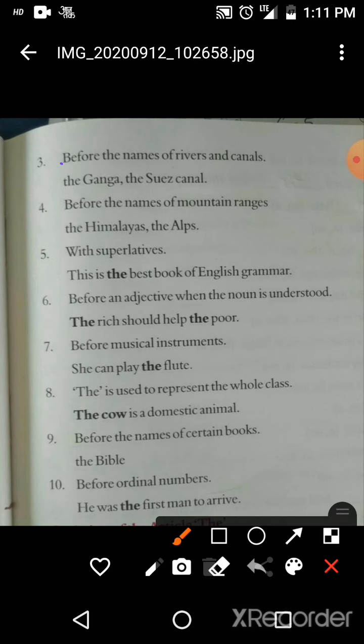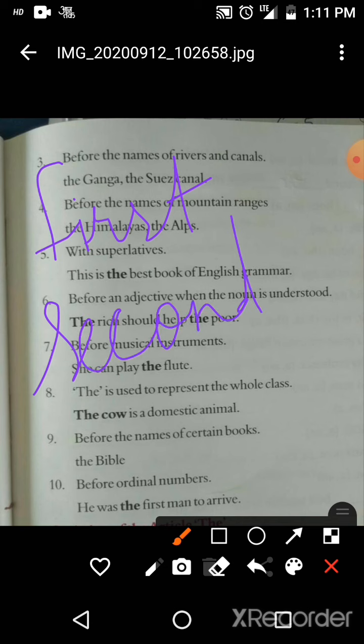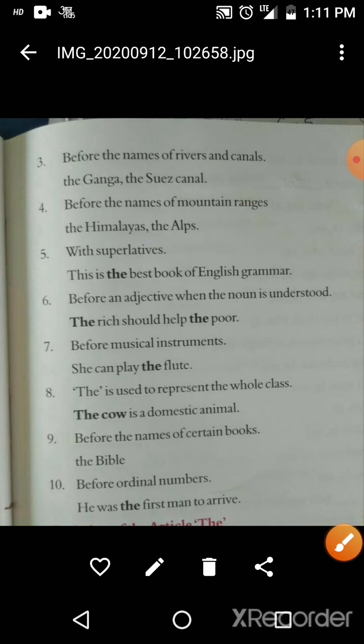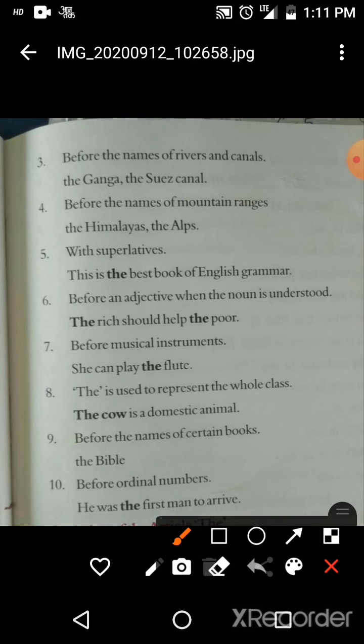Ordinal numbers are first, second, third, and so on. These are called ordinal numbers and we use the before these words. Like here you can see, he was the first man to arrive. So here first is an ordinal number and that's why we use the here.